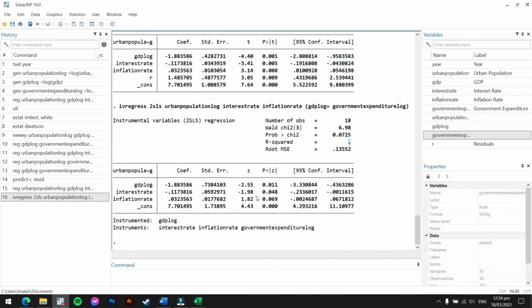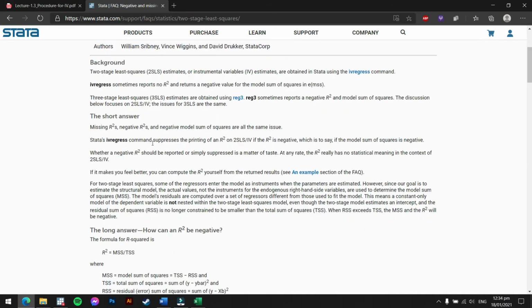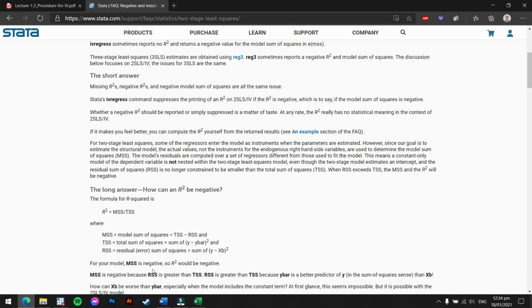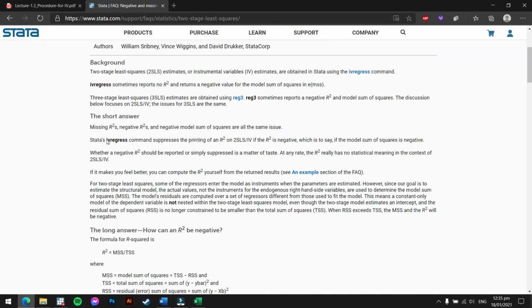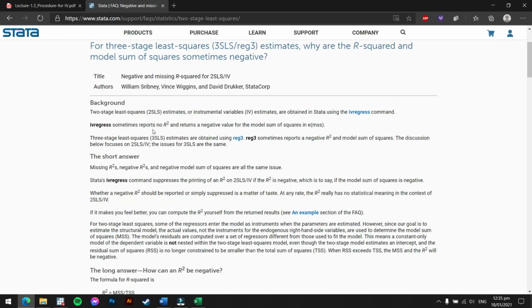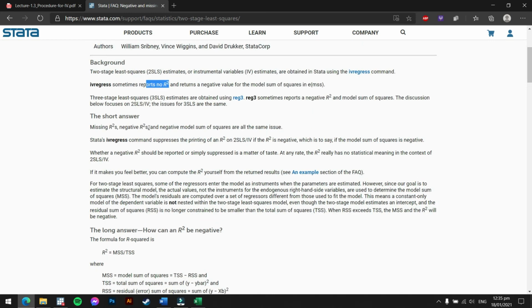I'll go to the Stata website. As you can see here, ivregress sometimes reports no R squared and returns a negative value for the model sum of squares. So in short, missing R squared, negative R squared, and negative model sum of squares are all the same issue.